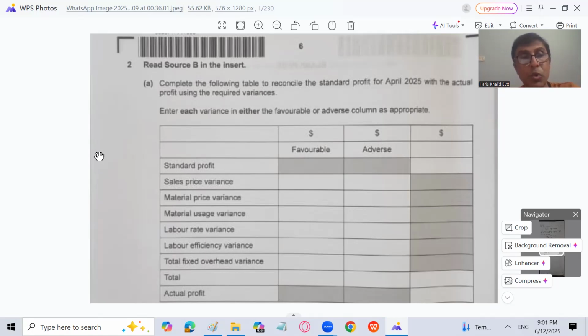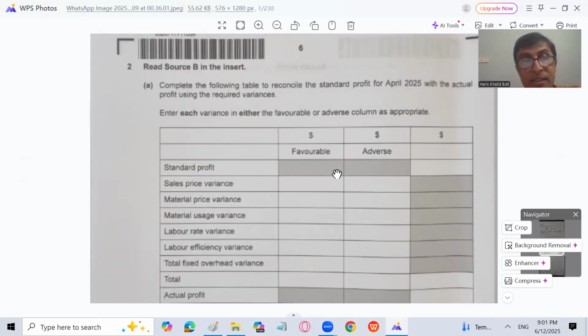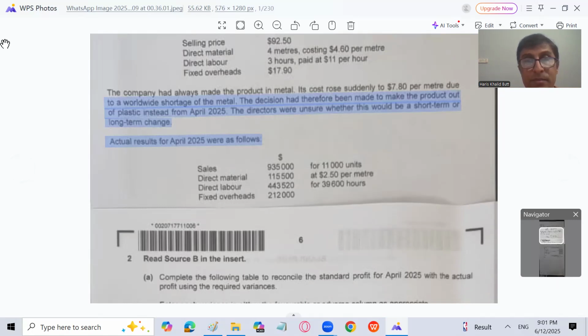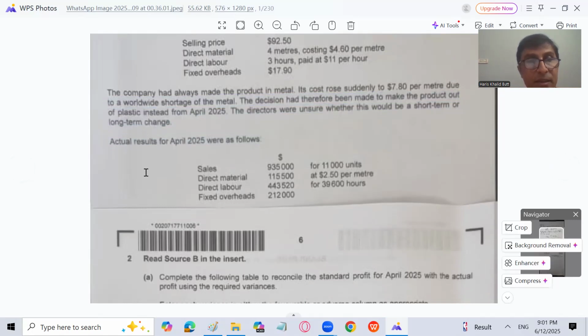So we just need to start with the standard profit and find the actual profit. Let's calculate the variances now, because we have to go for favorable and adverse. Favorable variances will be added and adverse will be subtracted from the standard profit or budgeted profit to find the actual profit, because standard profit and budgeted profit are the same, because the actual units and the budgeted units are the same. And that is the reason the data is going to have the same results. So let's move on.